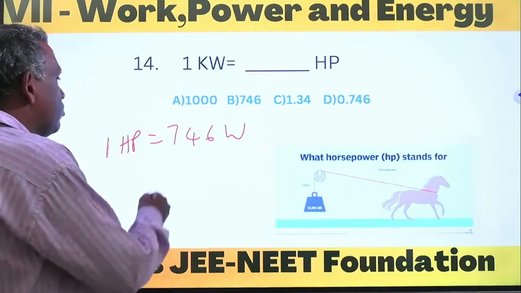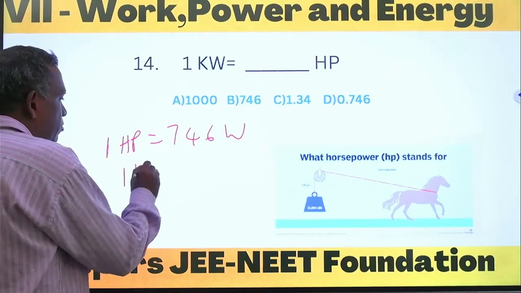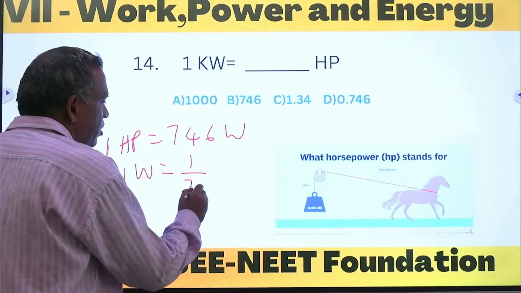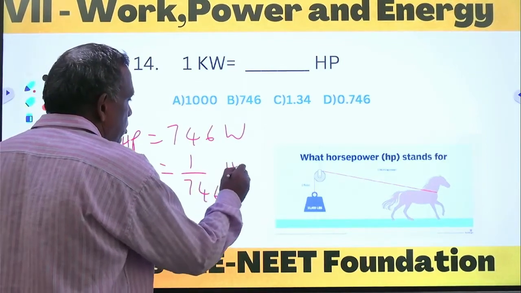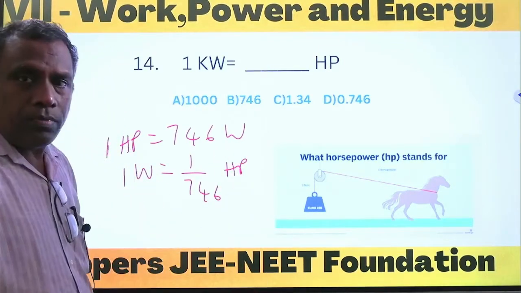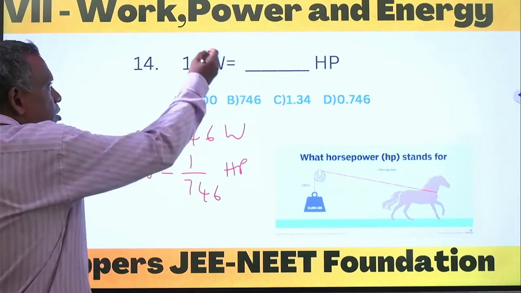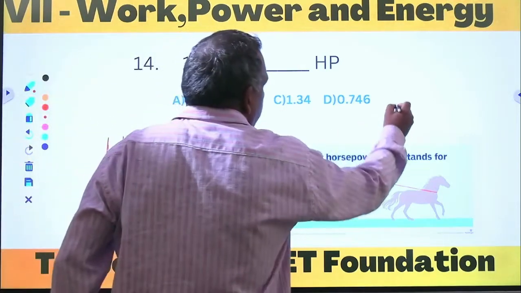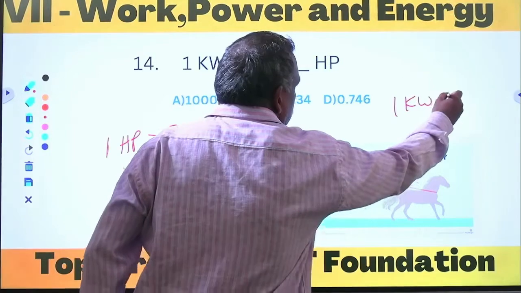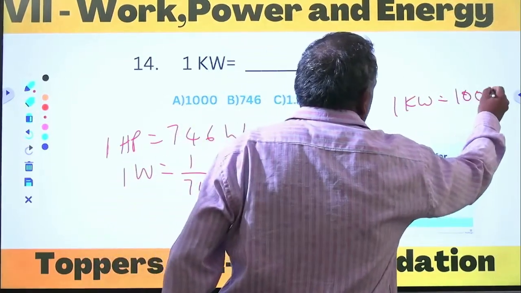So I want 1 watt equal to dash horsepower. 1 watt equals 1 upon 746 horsepower. Now, 1 kilowatt is how many watts? 1 kilowatt is 1000 watts.